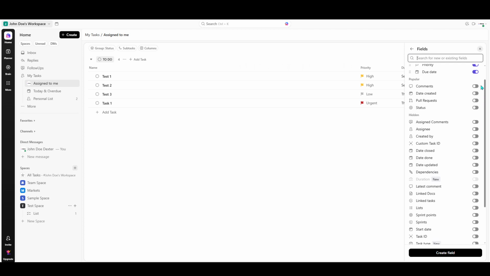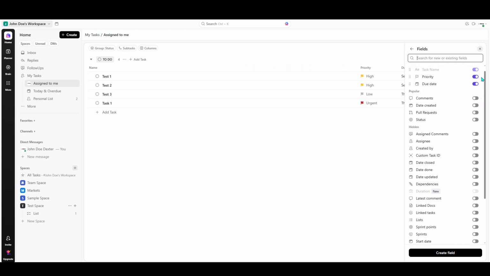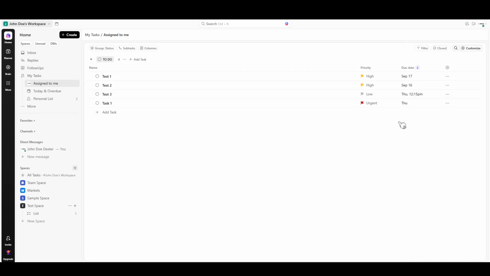In just a few steps, you've learned how to refine your task view in ClickUp to ensure you're always on top of your priorities. With these tools, you're well on your way to greater focus and efficiency in your daily work routine.